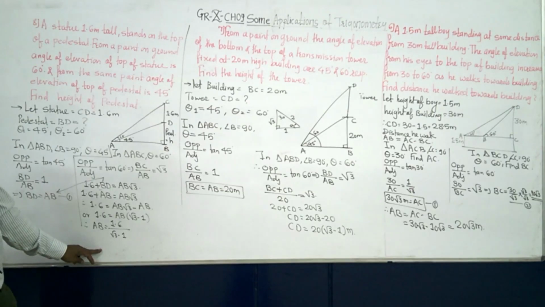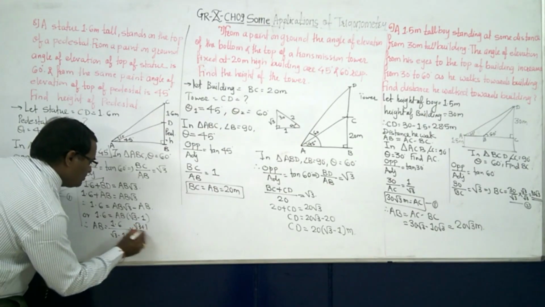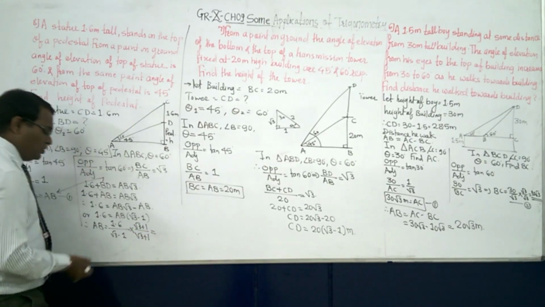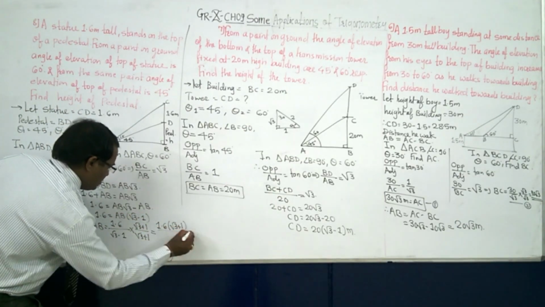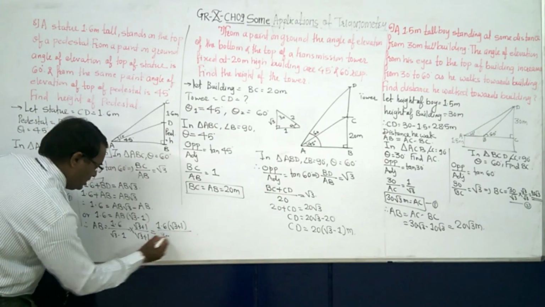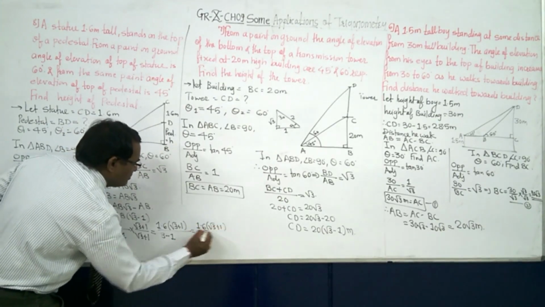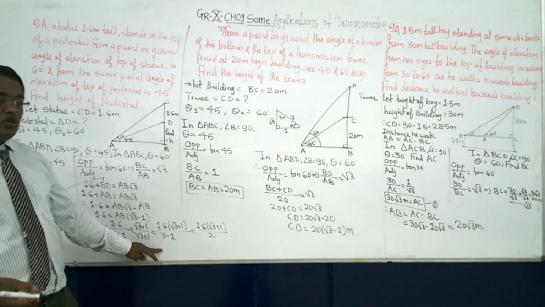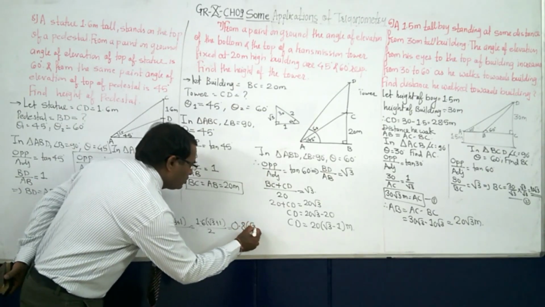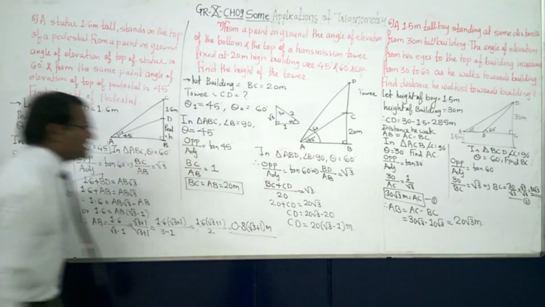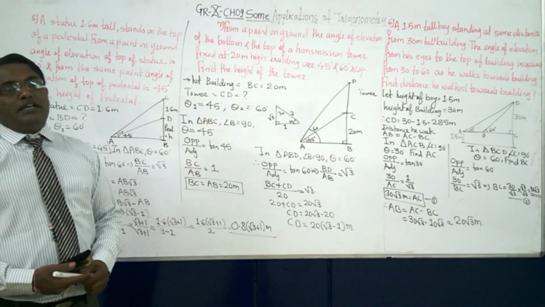Okay, since this is what, root 3 radical side, so what we will do, rationalization. So root 3 plus 1, root 3 plus 1. So it will be what? 1.6 into root 3 plus 1 upon root 3 square is what? 3. Then 1 square is what? 1. So it will be 1.6 into root 3 plus 1 upon 2, because 3 minus 1 is what? 2. So 1.6 upon 2 will give you 0.8, then root 3 plus 1 meter. So what is the height of the pedestal? The height of the pedestal is 0.8 into root 3 plus 1 meter.